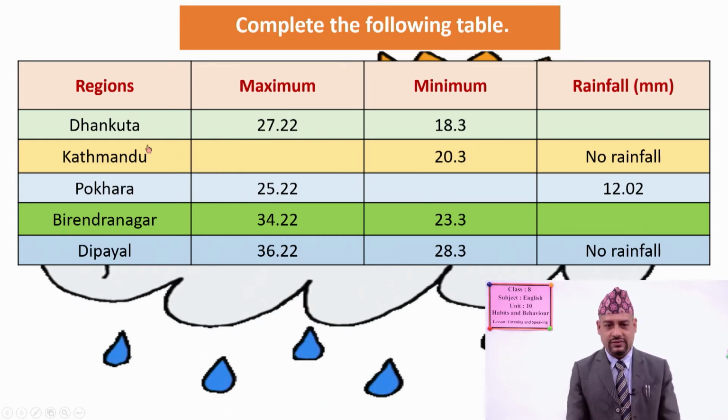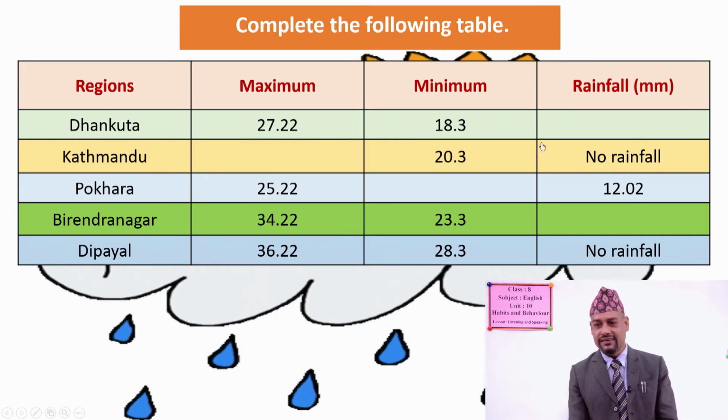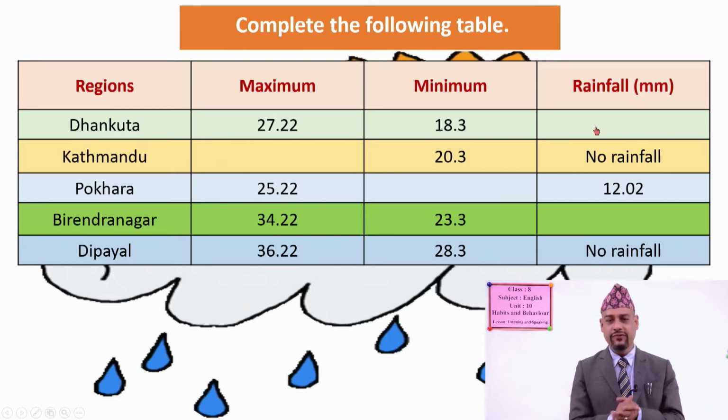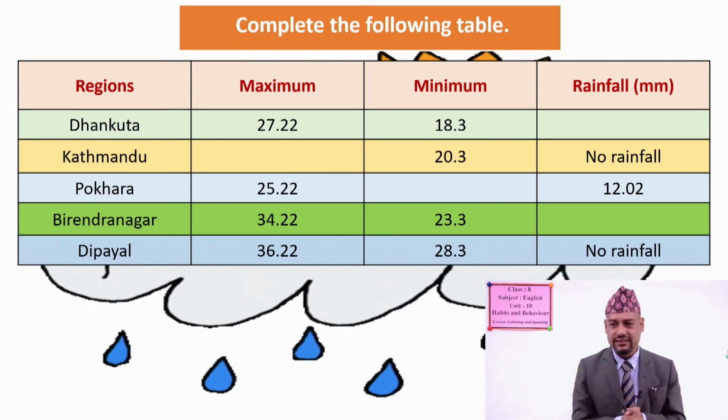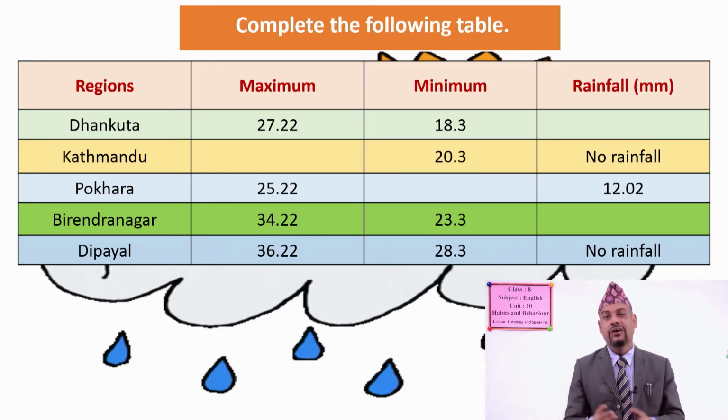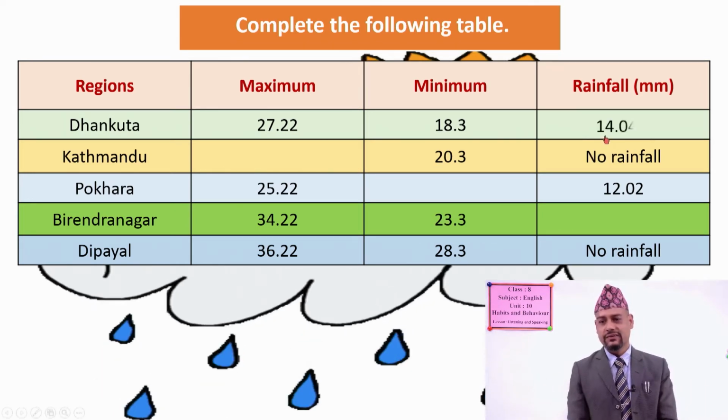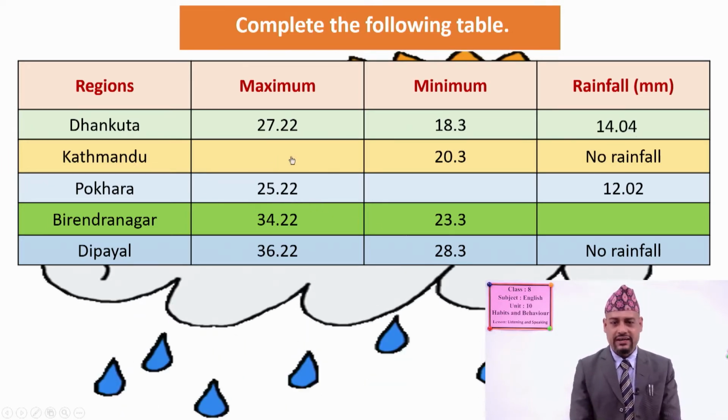So all of you, first of all look at Dhankuta. Here is rainfall, okay? What is the rainfall in millimeter? So it is said in the audio. All of you tell me. Well done. That is 14.04. Okay. Likewise, now we have Kathmandu.